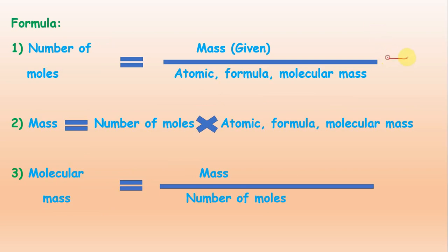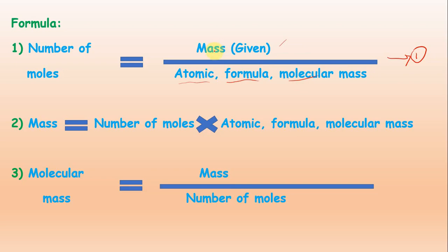This is the basic formula of the mole, and then we can derive from it two other formulas. This is the basic formula which you people have to remember. Number of moles is equal to mass, that will be given in the question, divided by relative atomic mass, relative formula mass, or relative molecular mass. This is formula number 1.